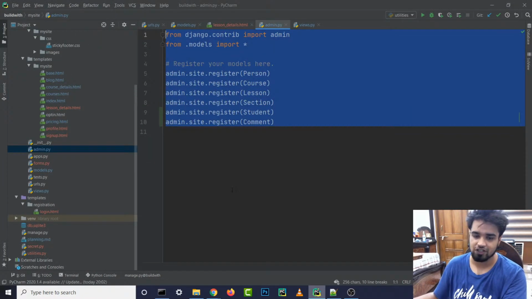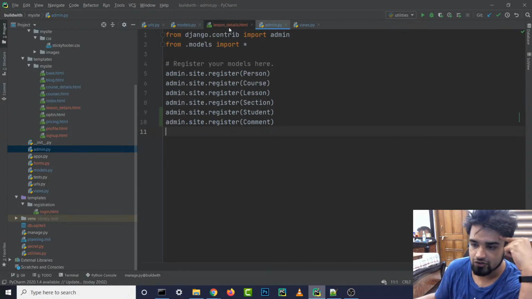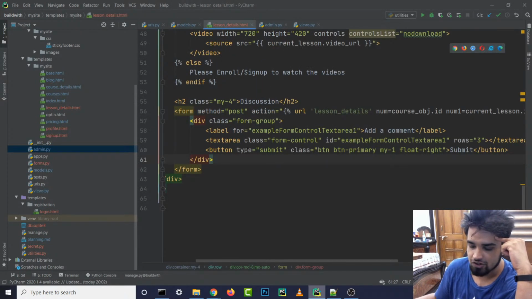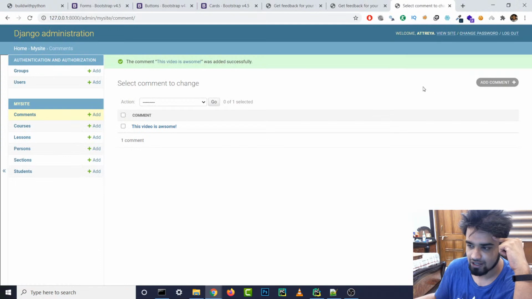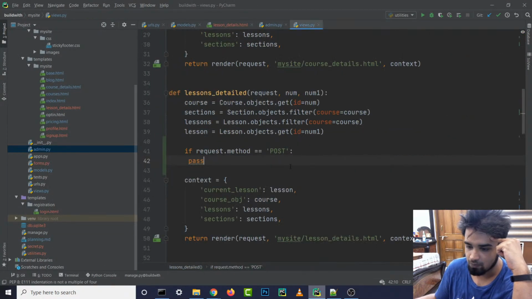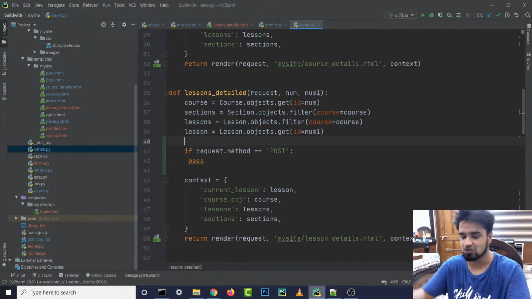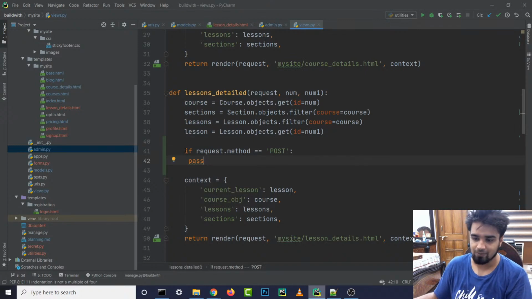First of all, we are going to finish up this. Yeah, signals can be used to automate. That's what I was thinking. So tomorrow we are going to finish this comment section. So now we have made sure that we are adding it to our database. It looks pretty good. And inside our views.py file, we are getting them also. So what we can also do, I guess we'll just do it tomorrow. We are going to complete this if request method equals post area. And we're going to get stuff from here and save it to our models on comments, easy stuff. But we'll do all that stuff tomorrow, guys.